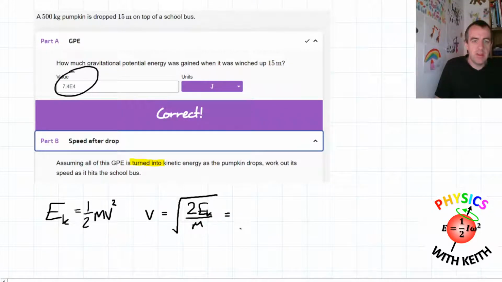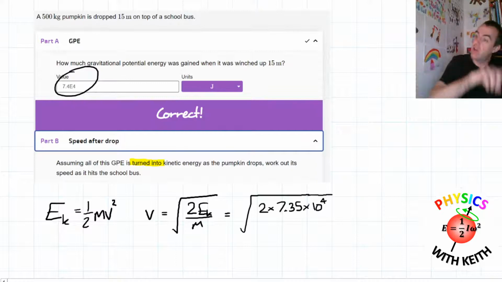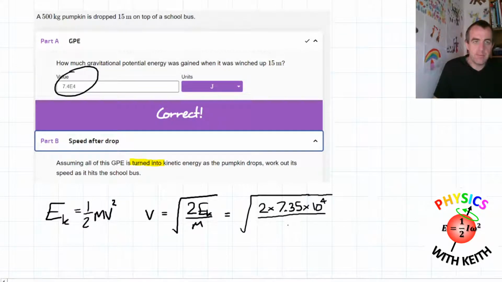Then we plug our numbers in, so square root of 2 times this number. Now, we're not just going to write 7.4 because we know that that's rounded. We're going to use 7.35 because that's what we actually calculated it to be, times 10 to the 4. That was the kinetic energy, the gravitational potential energy, which will all be transferred into kinetic energy. And then divide that by the mass, which is 500 kilograms.